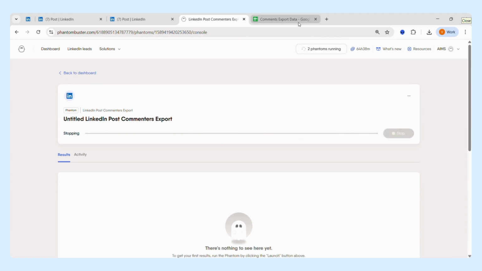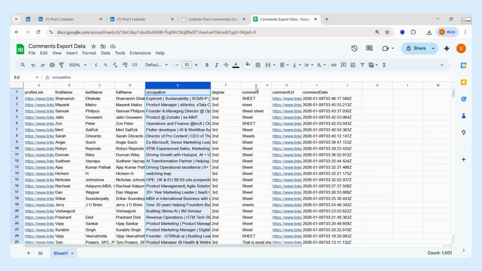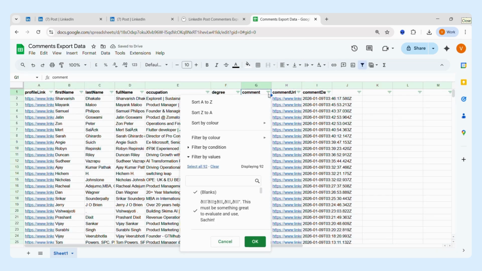Now I've already done this activity and I'll quickly show you how the exported file looks. So this is how the exported file looks, wherein I have the name of the people, their occupation, and the comment that they made. Now, I would want to approach those people who have commented that exact keyword, because these people have an active requirement or a need to explore what the person has posted. And if it is very much relevant for me, say if it is related to GTM consulting, then I would surely want to target them first.